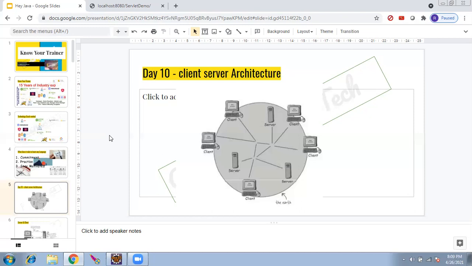So the reason advanced Java comes into the picture is to overcome the limitation of core Java. With core Java, every user must have the JVM or Java installed to run it. But with advanced Java, none of the people who use the application need any predefined software installed. All they need is a simple web browser. Any browser they use, we just give them a link. They come through the link, they do all the operations, and they get the result. So that is where advanced Java comes in.